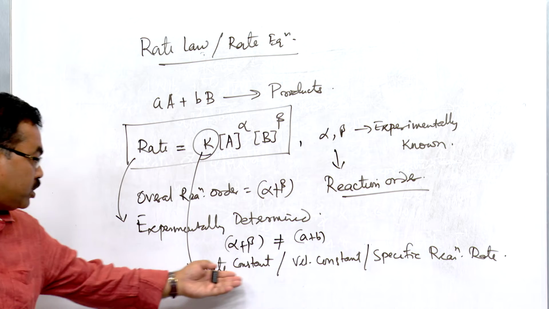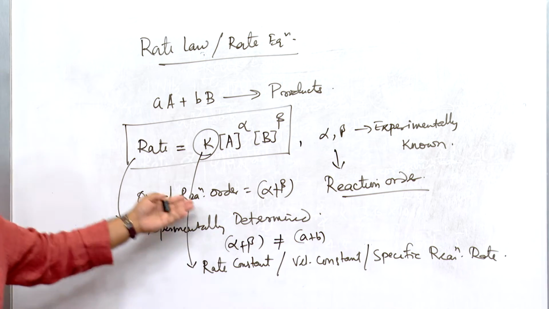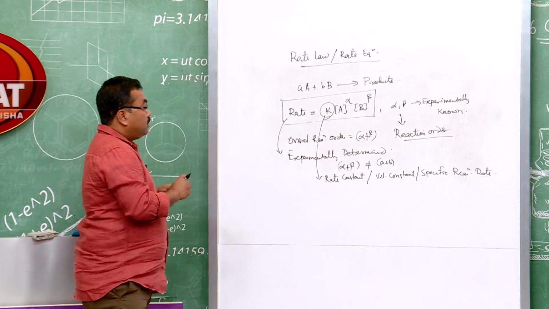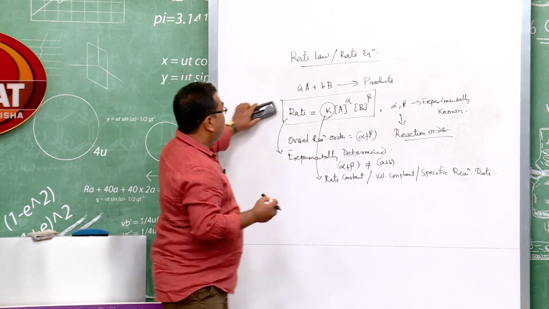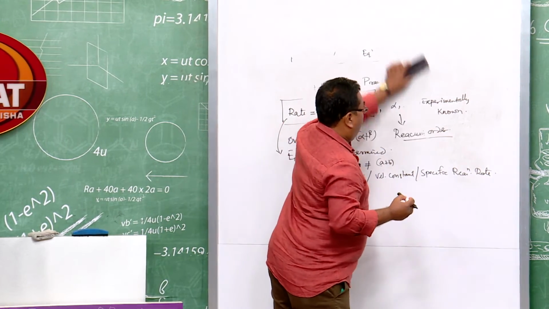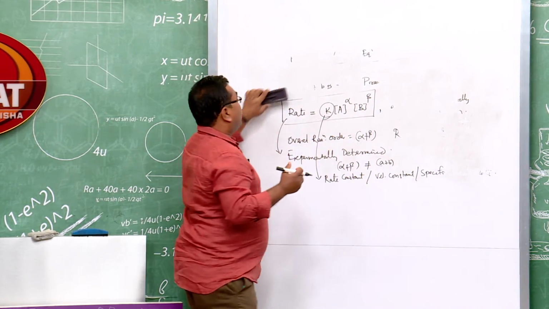Usually very frequently we use the term rate constant, and velocity constant is also frequently used. Now, let us define what this rate constant is. This is a very important terminology used in chemical kinetics.